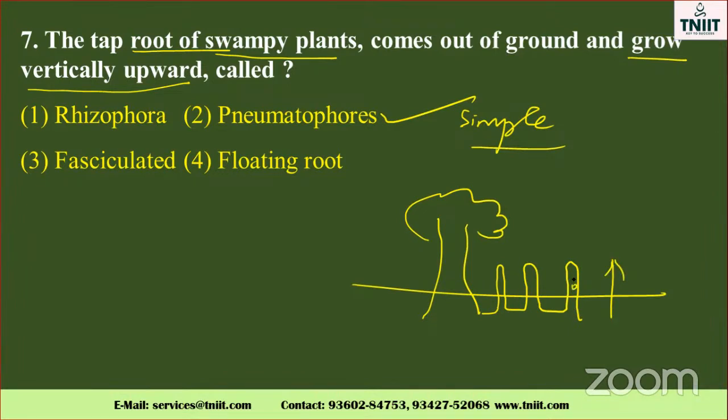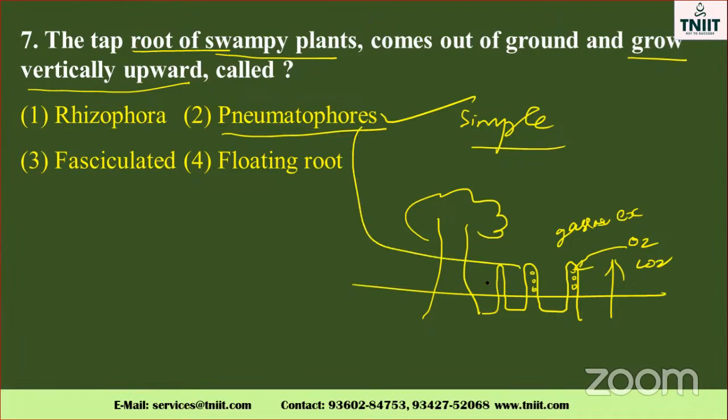There is a small pore-like structure called a pneumatophore. The pneumatophore is used for gaseous exchange, both O2 as well as CO2, through this pore. So this pore is called a pneumatophore, my dear.